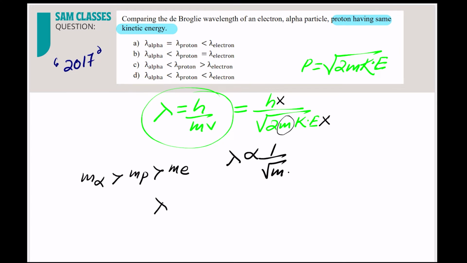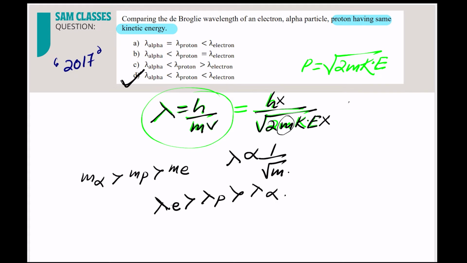Sorry students, lambda is equal to h by mv, and that is equal to h by root under of 2 into mass into kinetic energy. So lambda is directly proportional to 1 by root m. So more the mass, less the wavelength. So the wavelength of electron will be more than the wavelength of proton, and then it will be more than the wavelength of alpha particles. The answer is D. Everybody got it? The answer is D. Very simple question.